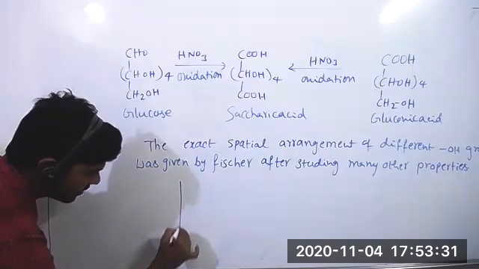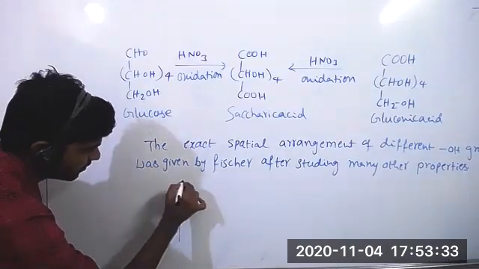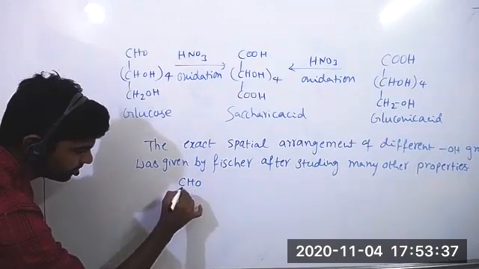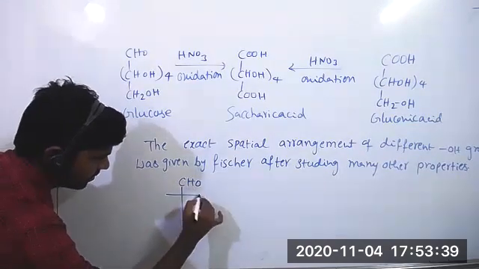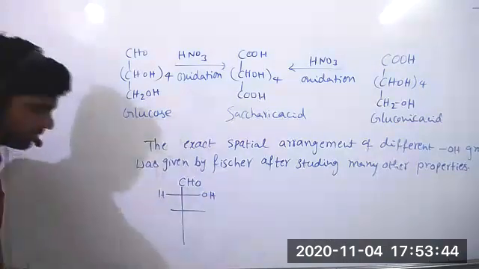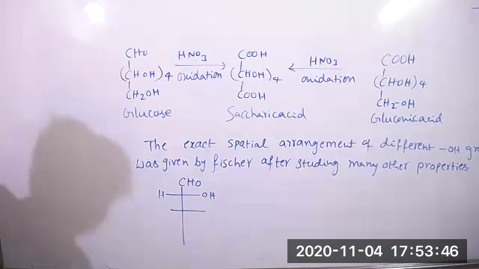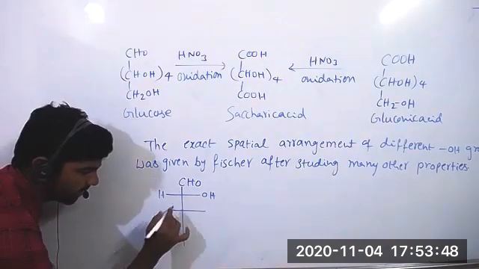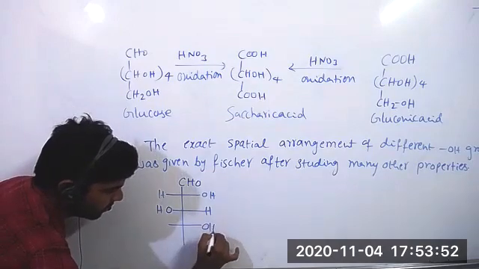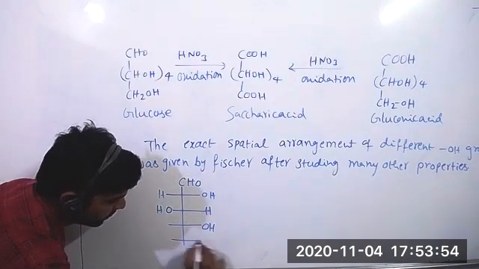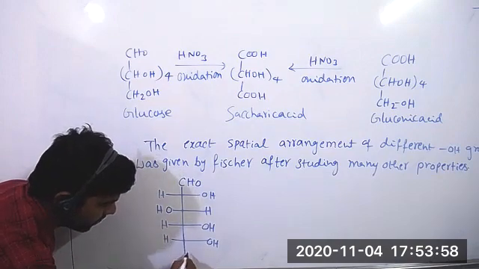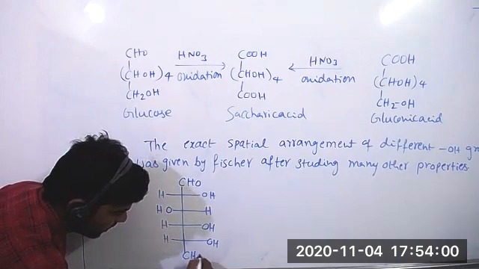Glucose structure is this. We are giving the first carbon as the aldehyde group, second carbon, but at the third carbon the stereochemistry is opposite. OH we are writing on the left side, H on the right side. And again, in the fourth and fifth carbon, OH is on the right side only. The last one is the primary alcohol group, CH2OH.